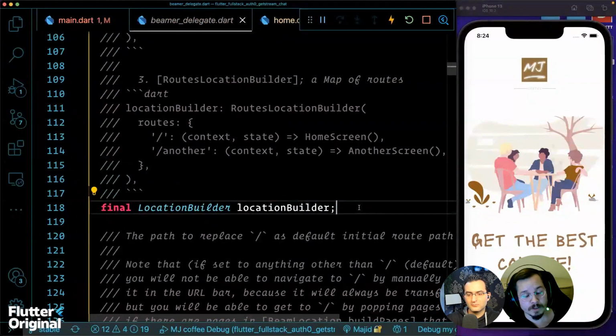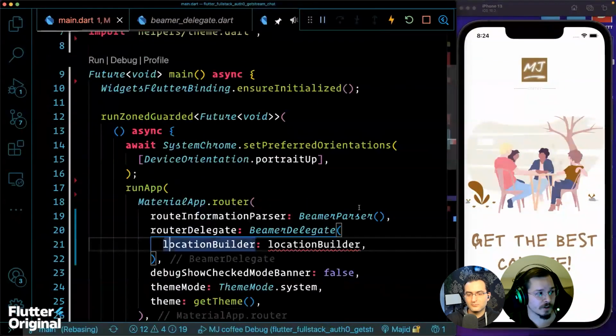So if you, for example, are using multiple beam locations, then you would do some ifs here, depending on what the route information is, which beam location supports which route information, and you would return the appropriate one. So this location builder is a function that gets called every time we navigate. Every time we navigate, the route information gets into the location builder, which chooses the right beam location, and then that beam location builds a stack of pages.